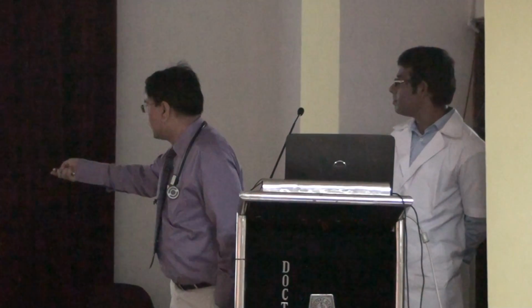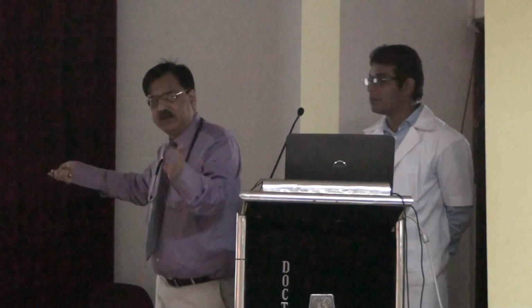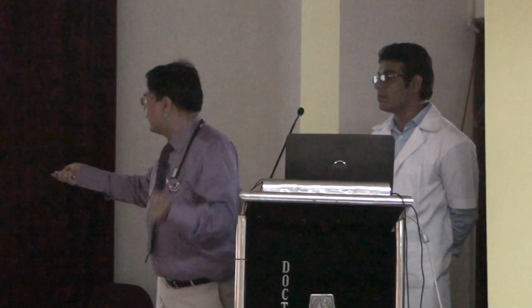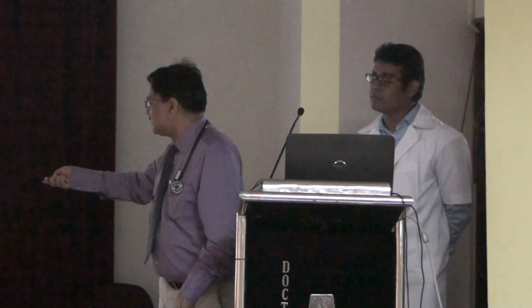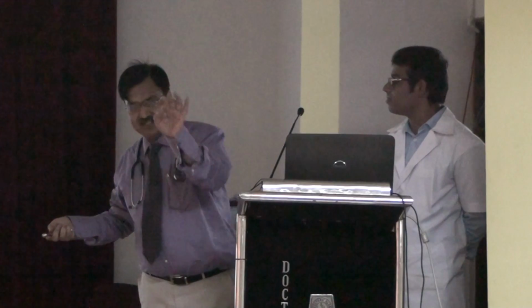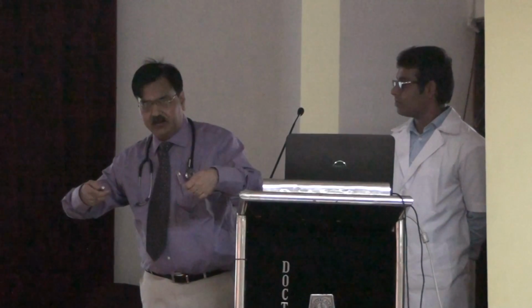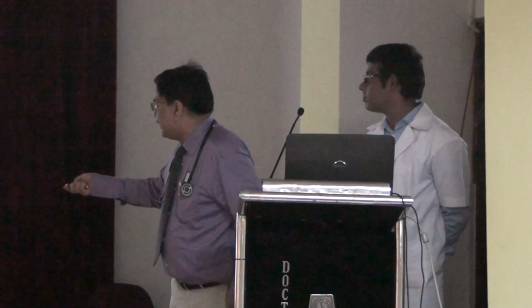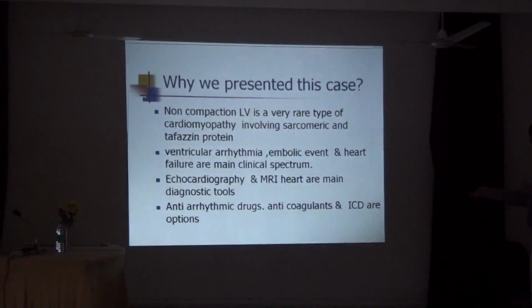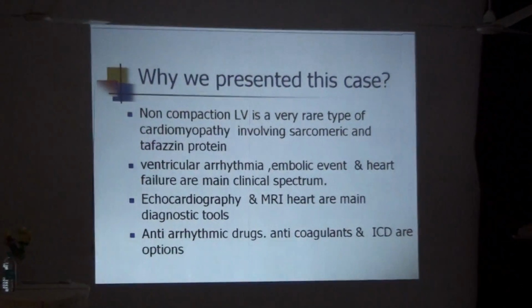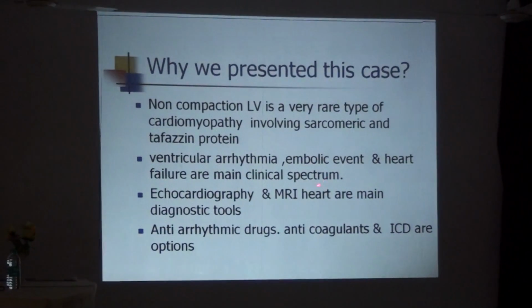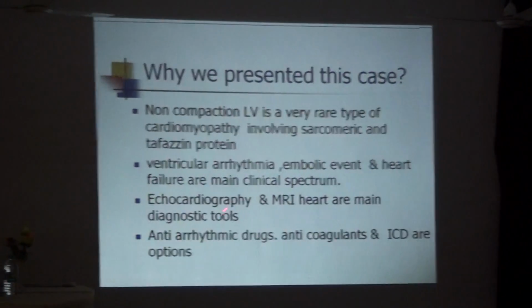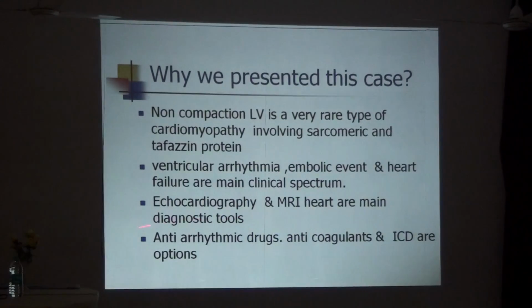So non-compaction is a very rare type. One in even 10 lakhs, 50 lakhs reported cases are there. It is basically a sarcomeric protein defect. So titin, binding actin and myosin filament, leads to ventricular arrhythmia, embolic events and heart failure. So a patient 18 years of age, the only son of his parents, is getting arrhythmia now. Later on he might have embolic episodes and gradually heart failure is the sequel.